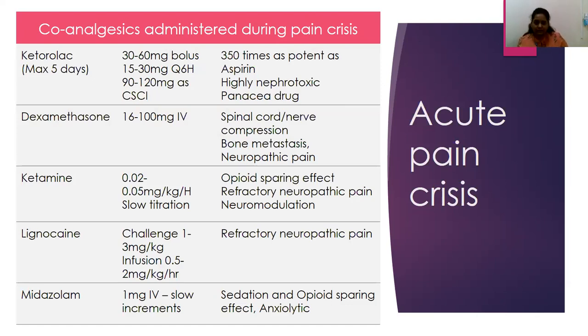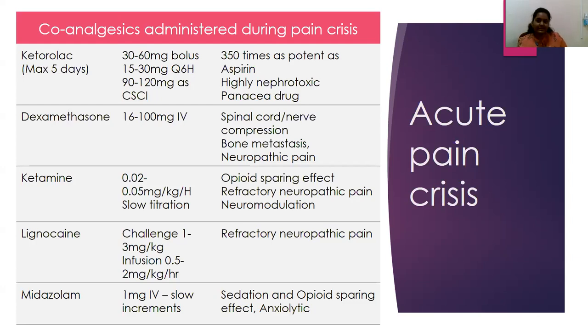Other patients would have severe bone pain. There could be a fracture. There could be even vertebral mets where the patient is on an opioid and other adjuvants for a period of time and is not having relief. You could consider a bolus dose of ketorolac, which is safe to give and is highly potent compared to aspirin. Though it is very nephrotoxic, so we have to make sure that we prevent it in patients who have a better prognosis or already CKD in the earlier stages 1 to 3.